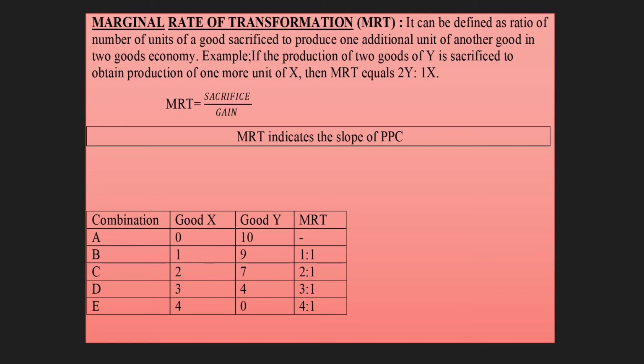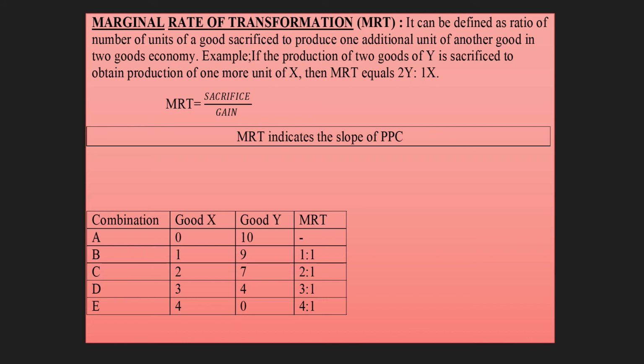MRT indicates the slope of PPC. As you can see in the production schedule given here, combinations A, B, C, D, E, good X: 0, 1, 2, 3, 4; good Y: 10, 9, 7, 4, 0. Now we are going to calculate MRT for this. If we want to produce 1 unit of X, we have to sacrifice 1 unit of Y. Ratio 1:1. Next, to produce 1 more unit of X, we are sacrificing 2 units of Y, indicating 2 units of Y divided by 1 unit of X, which gives you a 2:1 ratio.